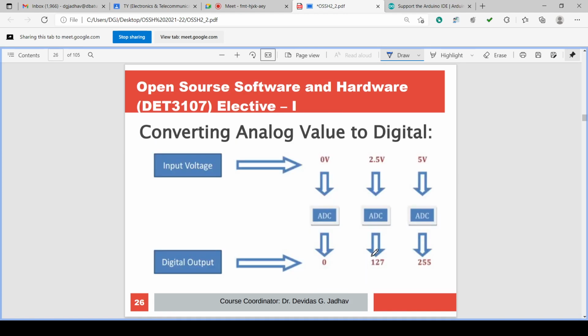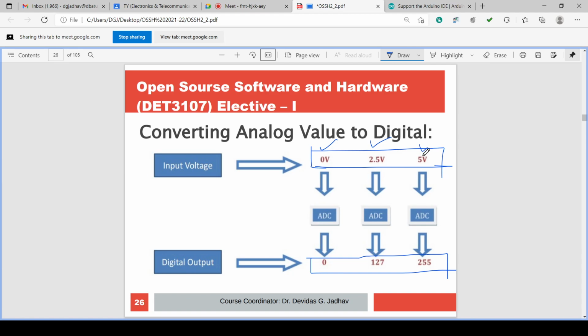What does the ADC do? ADC converts analog voltage to digital value. Converting analog value to digital is shown here. These are the input voltages, and the digital outputs are shown here. 0, 127, 255 are the examples, and the analog voltages are 0, 2.5 and 5 volts.